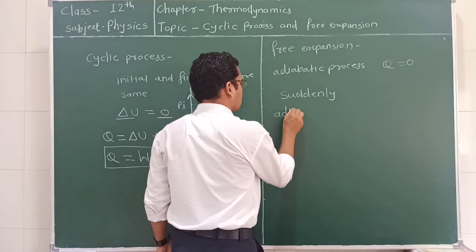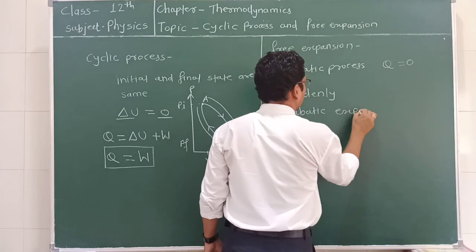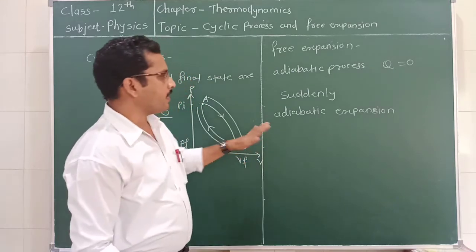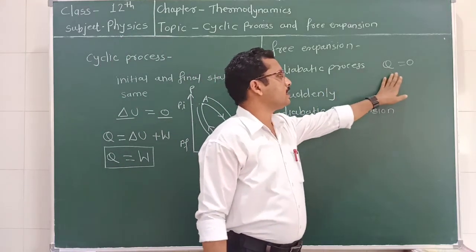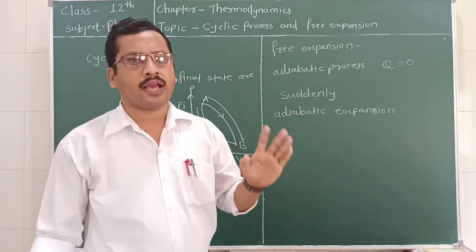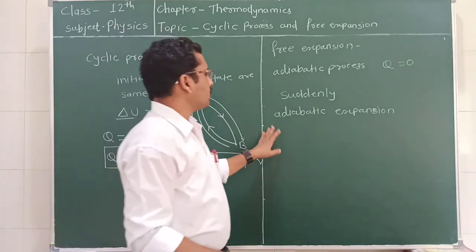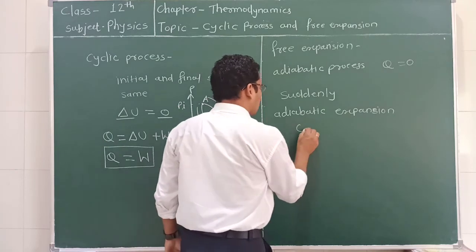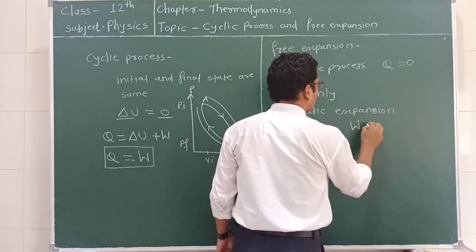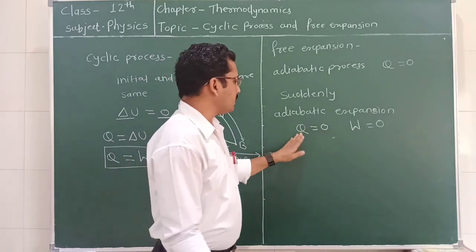We also say that this is an adiabatic expansion. We know that for the adiabatic process, Q is equal to 0. That is, there is no heat exchange between the system and surroundings, as well as no work done by the system or on the system. So in the adiabatic free expansion, Q is equal to 0, as well as the work done is also equal to 0. Why does such a condition take place?